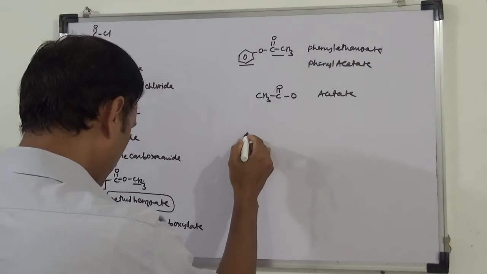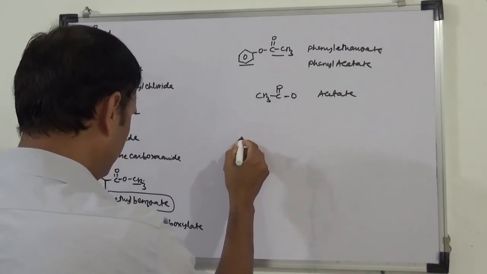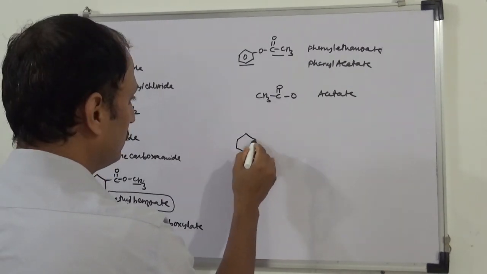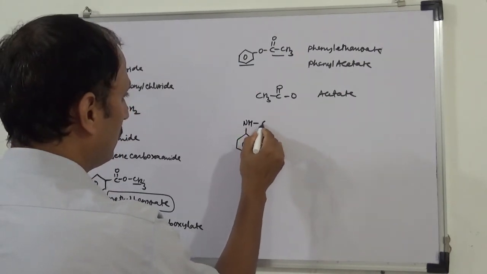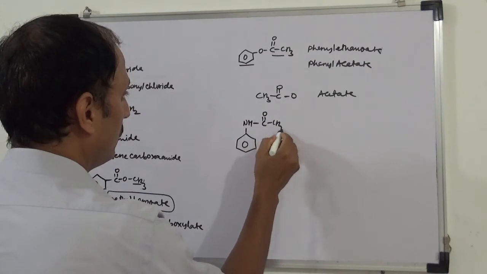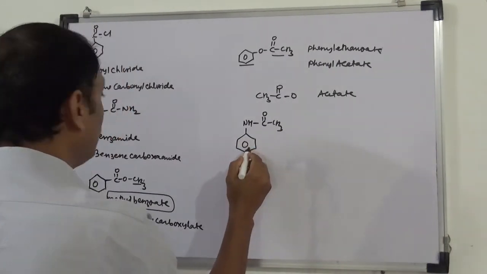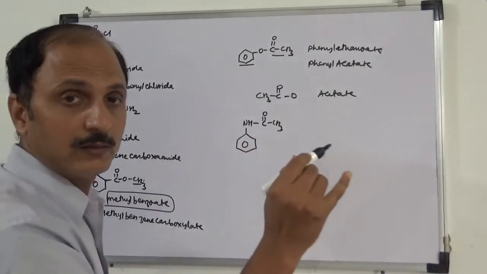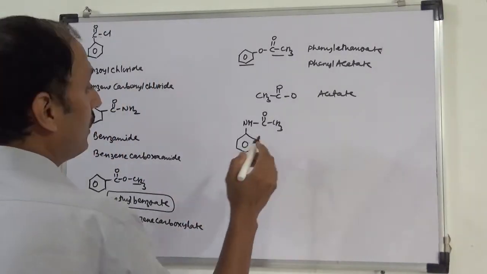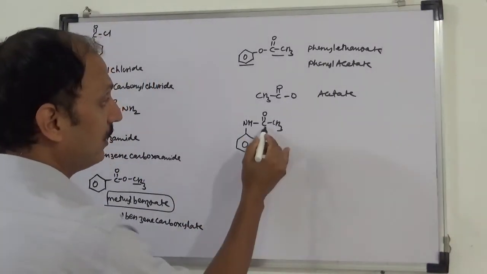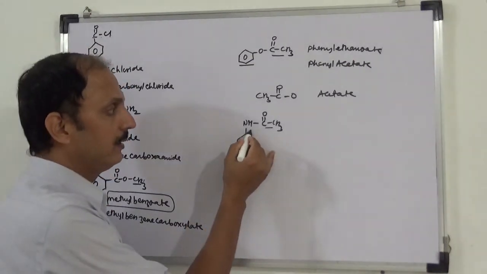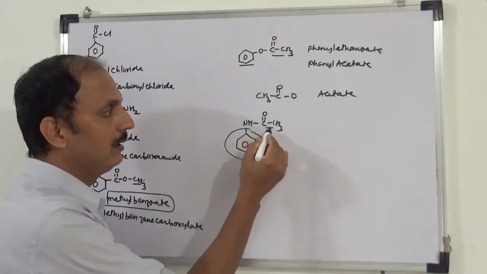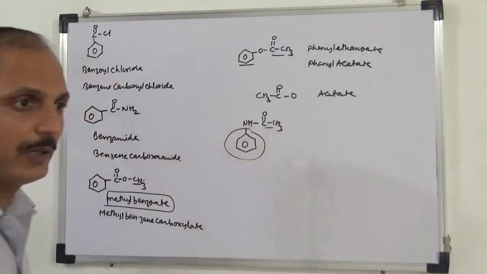Next is, so here we write N-phenyl. This is N-phenyl ethanamide. This is branch, so this is N-phenyl and 2 है तो ethanamide.